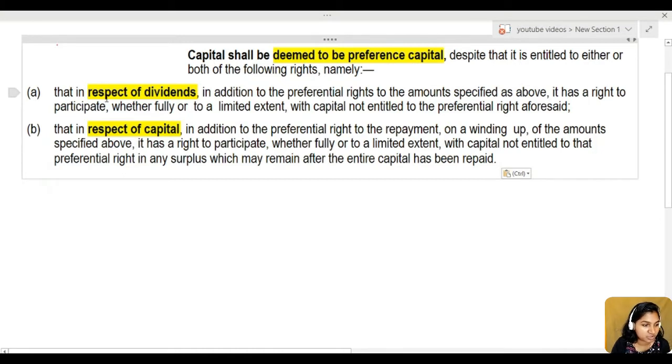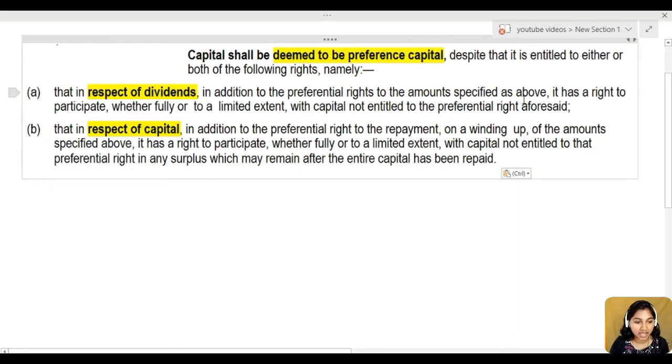First right is in respect of dividend and second right is in respect of capital. In respect of dividend, in addition to preferential rights to the amount specified as above, we all know preference shareholders have preference rights over dividend and capital at the time of winding up over equity shareholders.